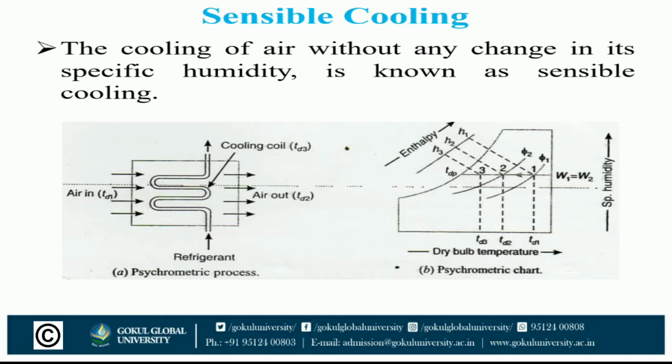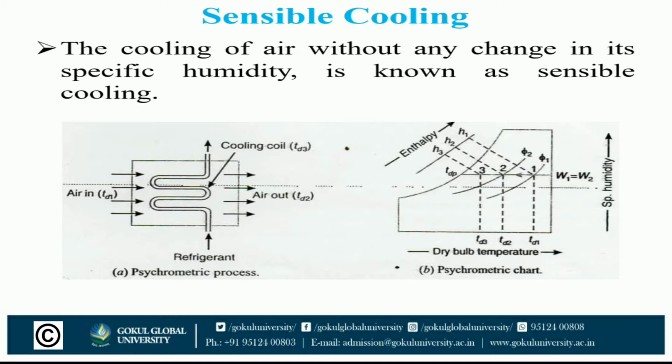Here TD1 is the air inlet temperature, TD2 is the air outlet temperature, and TD3 is the cooling coil temperature. Let air at temperature TD1 pass over a cooling coil of temperature TD3.